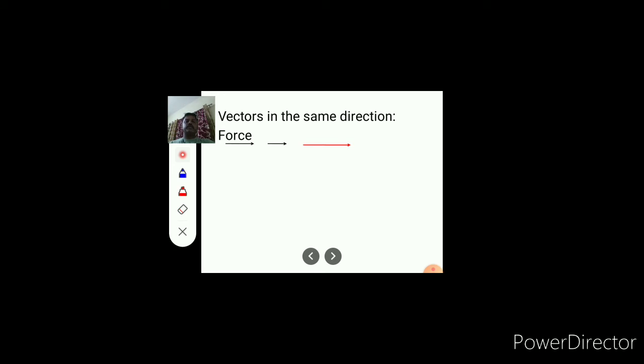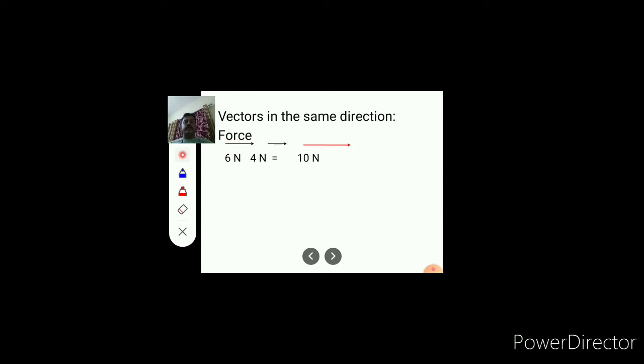Now the first vector has a force of 6 Newton, the second vector has a force of 4 Newton. By simple addition, 6 plus 4, you get the resultant vector, that is 10 Newton. So 10 is the magnitude, and the direction is the same as the direction of the two vectors.